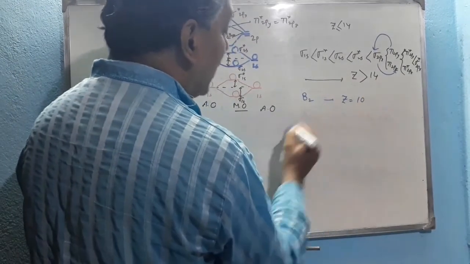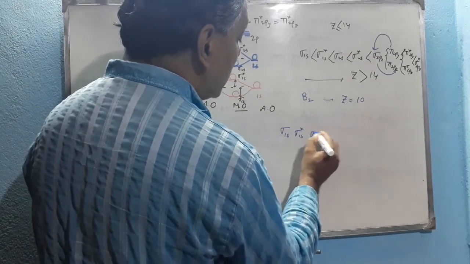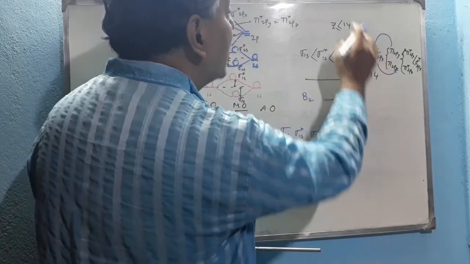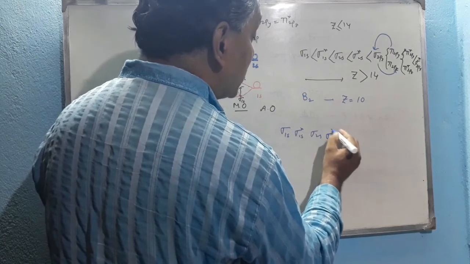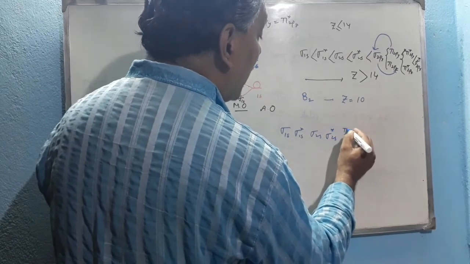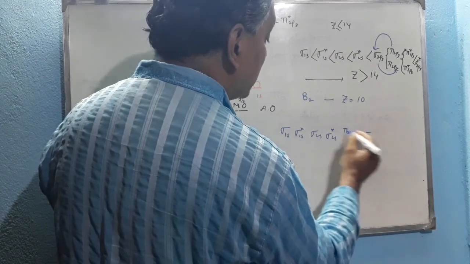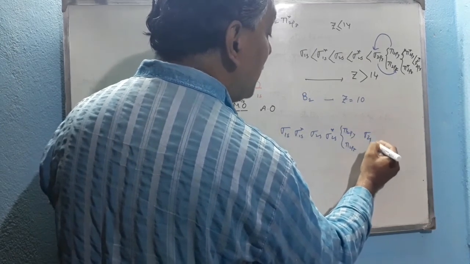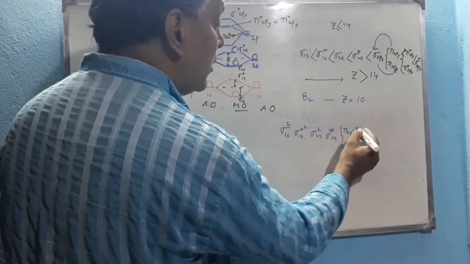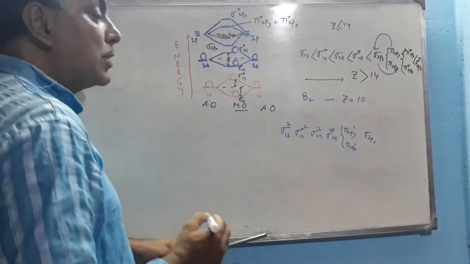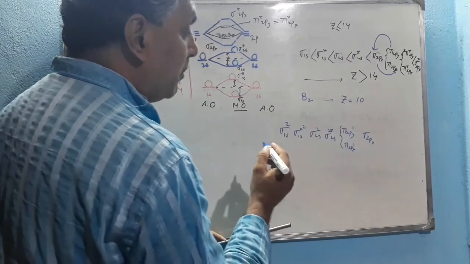Therefore the electronic configuration becomes sigma 1s, sigma star 1s, sigma 2s, sigma star 2s, pi 2py, pi 2pz at first, then sigma 2px, because it is less than or equal to 14. With 10 electrons: 2, 4, 6, 8, 9, 10. This is the electronic configuration of the B2 molecule according to MOT.